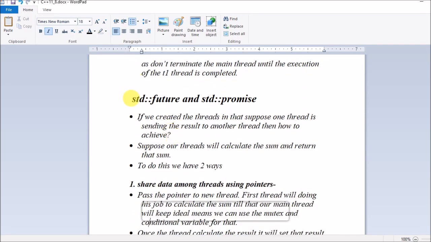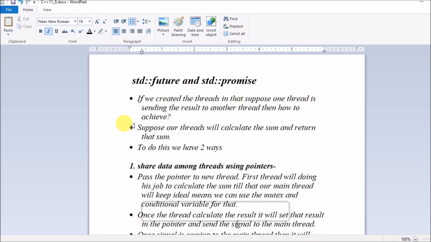These two concepts are very important in C++11 multithreading, that is std::future and std::promise. We will see what they are and what their main purpose is.